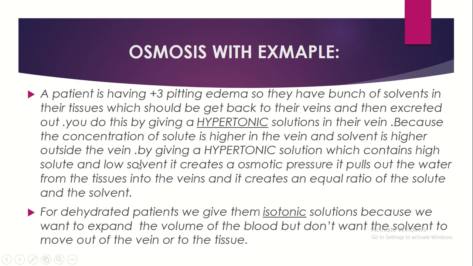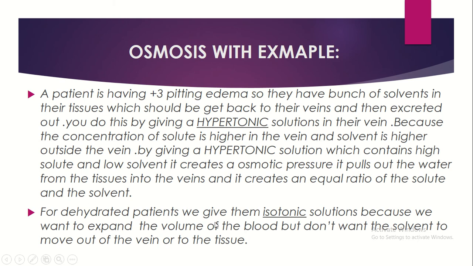Water is more outside the vein but less inside the vein. So by giving a solution containing a large amount of solute, that means the salt is more in hypertonic solution, the water automatically comes from the tissues to inside the vein, so the equilibrium is maintained. A hypertonic solution, which contains high solute and low solvent, creates an osmotic pressure, it pulls the water from the tissues into the veins and creates an equal ratio of solute and solvent. So the equilibrium is maintained by giving a hypertonic solution.